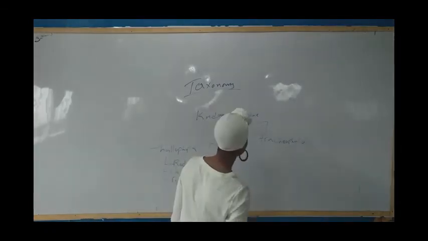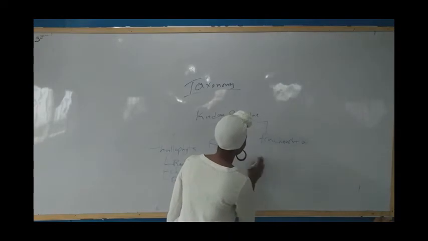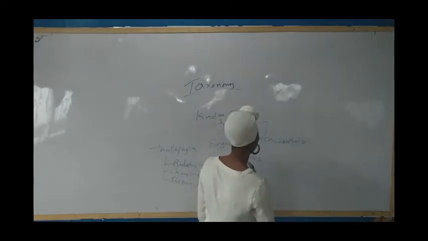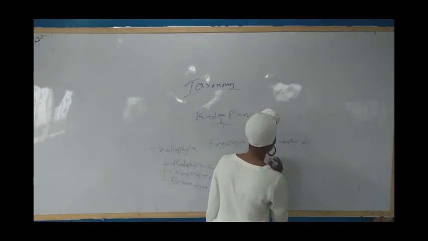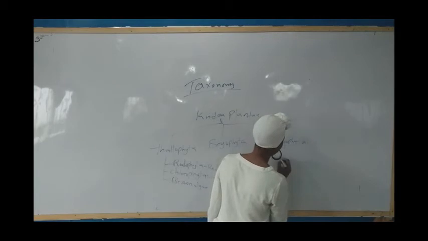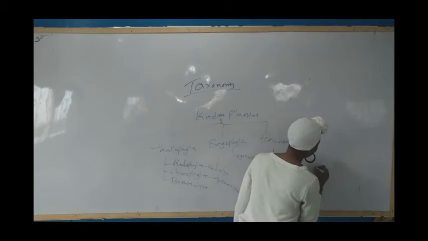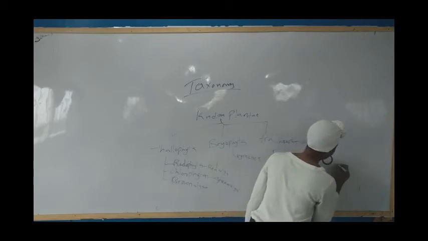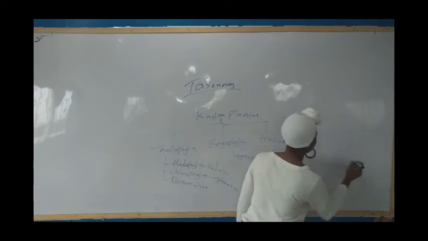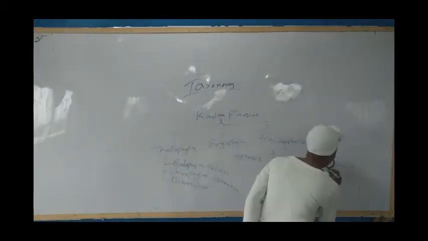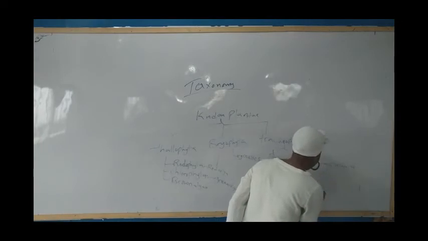Under Bryophyta, the example we have is mosses. The common example. And under Tracheophyta, we have Pteridophyta and Spermatophyta. Spermatophyta is divided into angiosperms and gymnosperms.